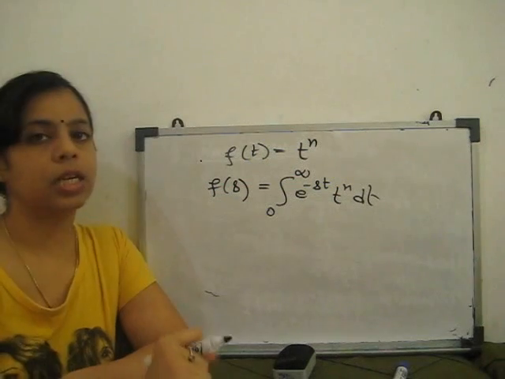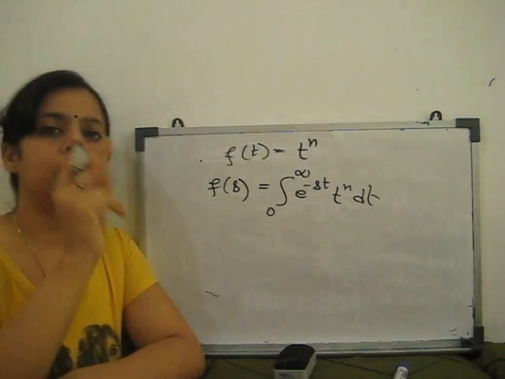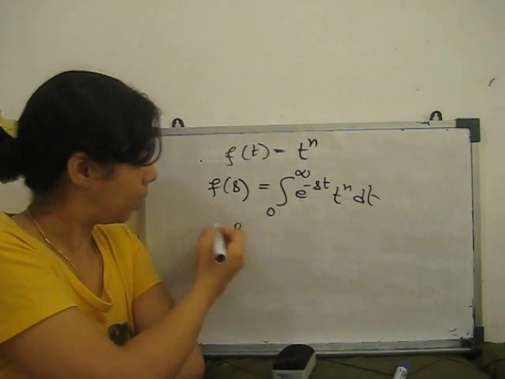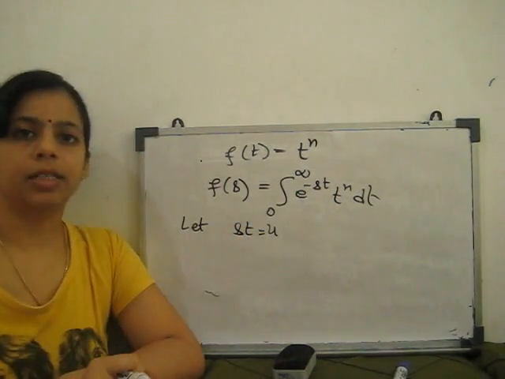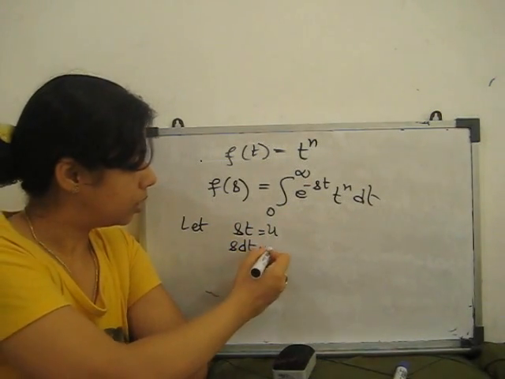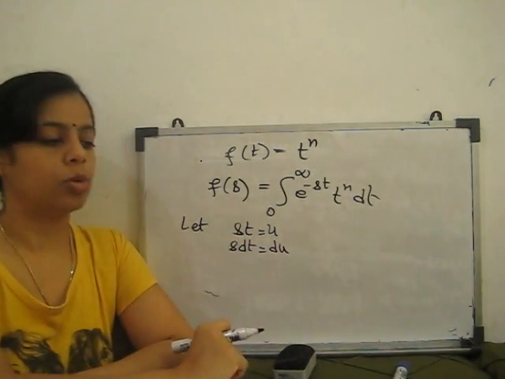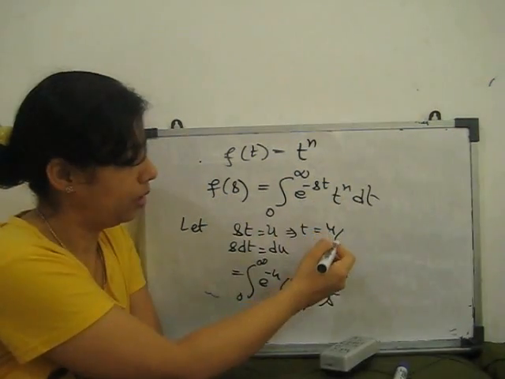Now for this integral, we substitute st equal to a new parameter u, so s dt is equal to du.